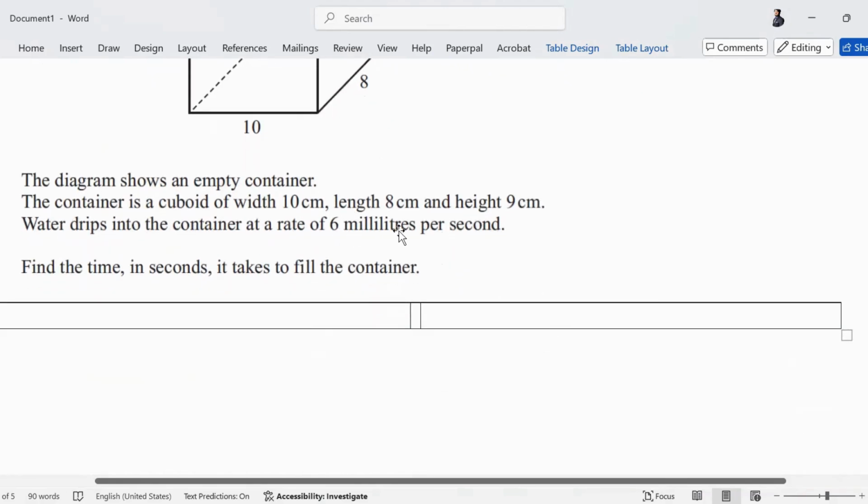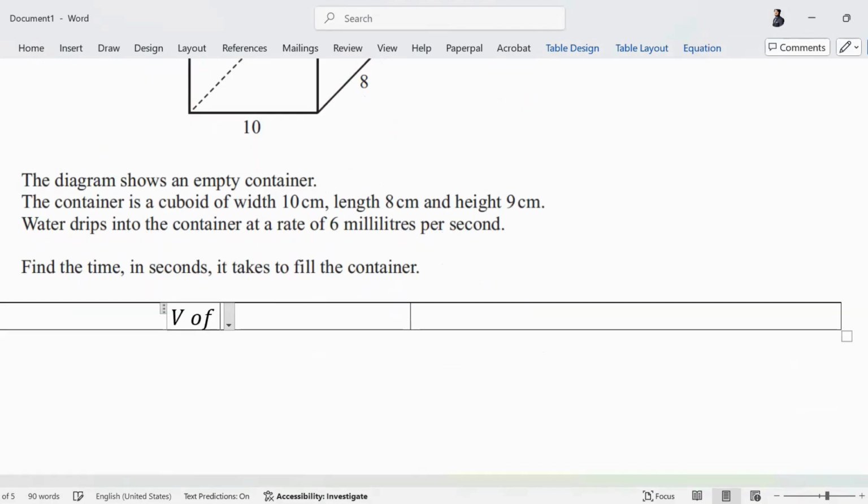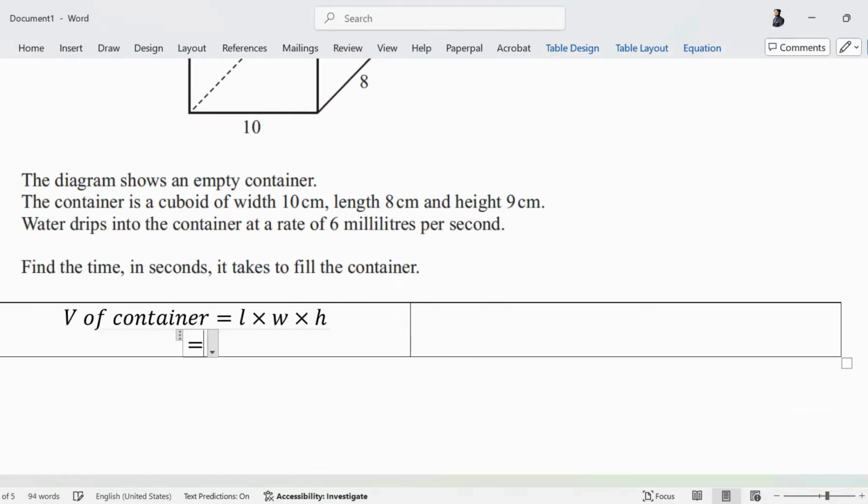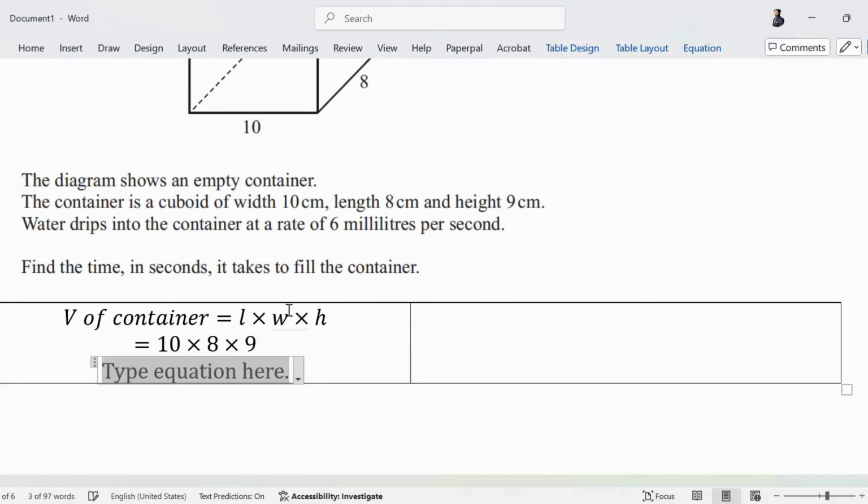Milliliters is a unit of volume, ml. And if you will find the volume of container, how will you find the volume of container? Length into width into height. So your length is 10, width एक फर्क नहीं पड़ता, width is 10, length is this and height is 9. So first can you tell me the volume of the container, कितनी आ रही है? लिख कर. What is the volume of the container?